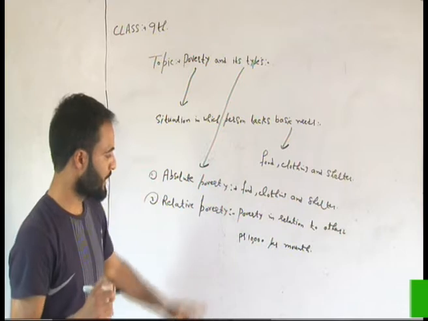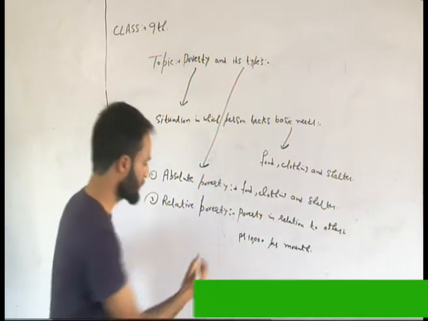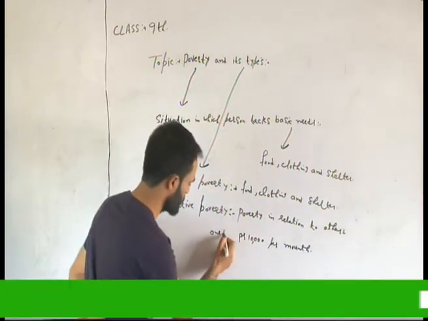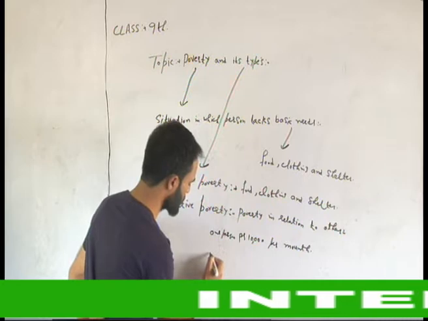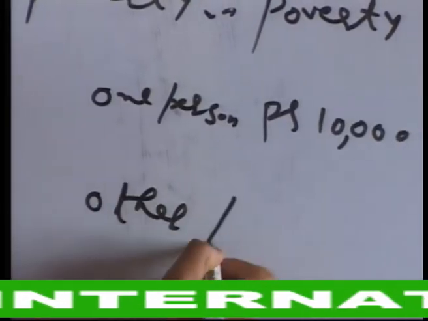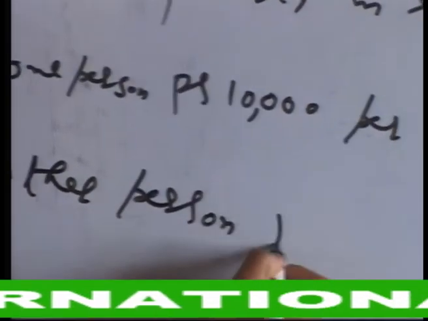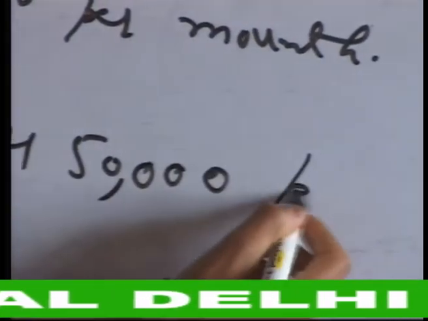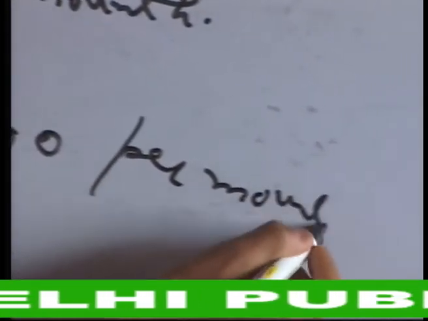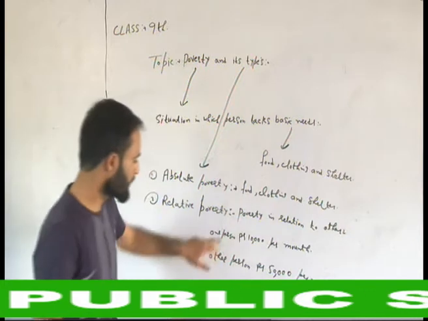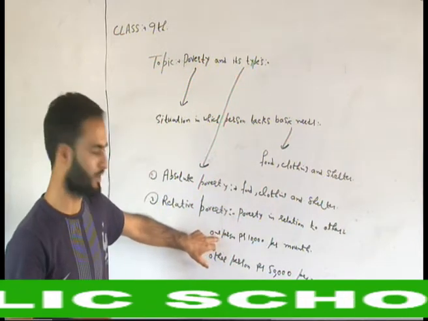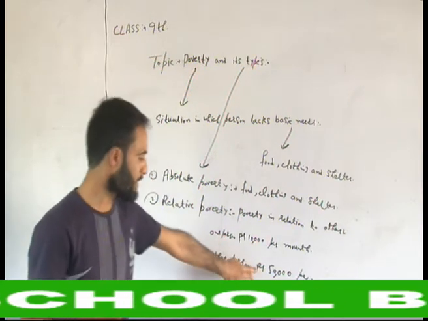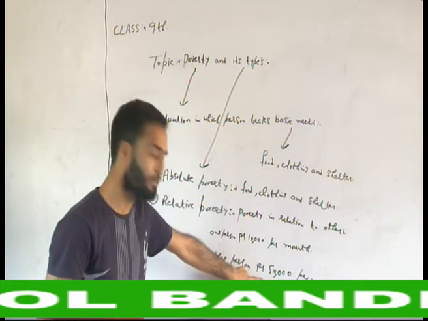At the same time, there is another person whose income is rupees 50,000 per month. We can say this person whose income is rupees 10,000 is poor relative to the other person whose income is 50,000.